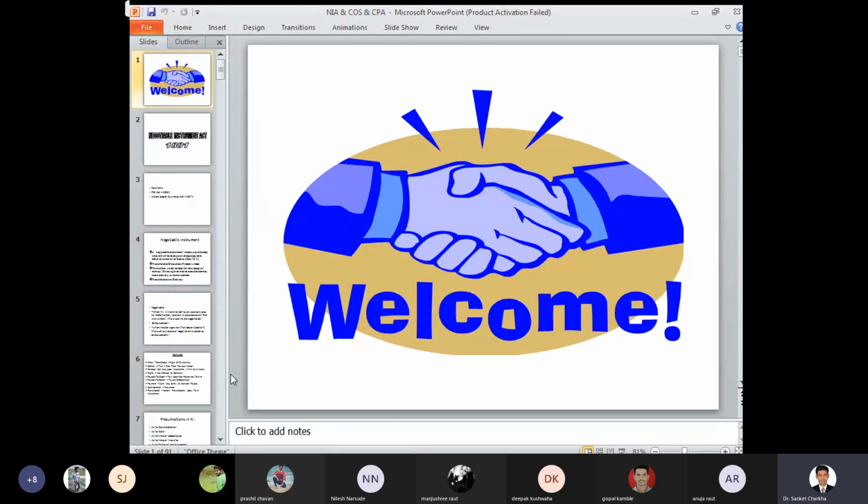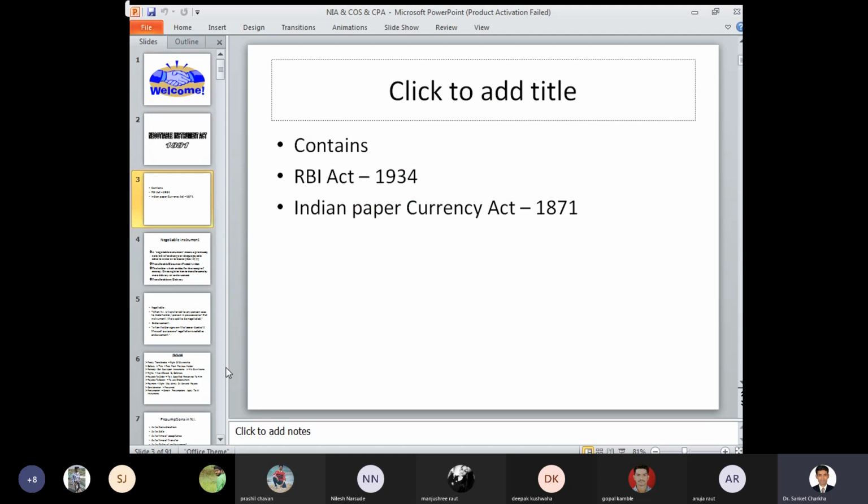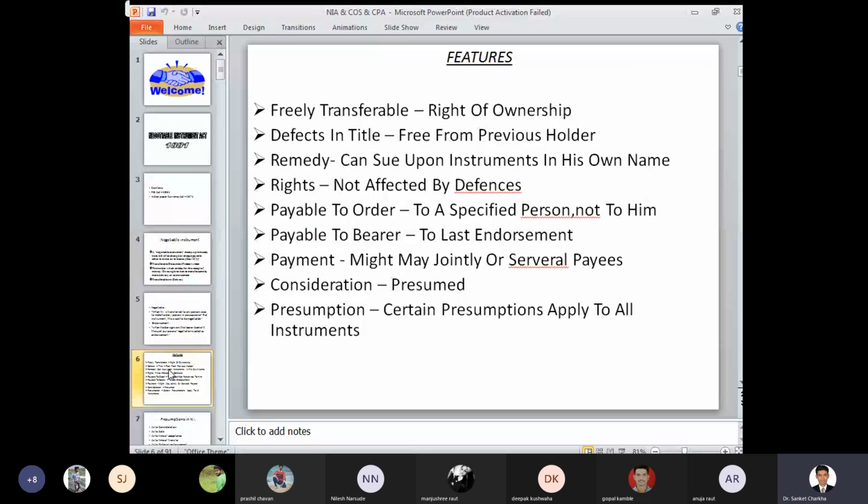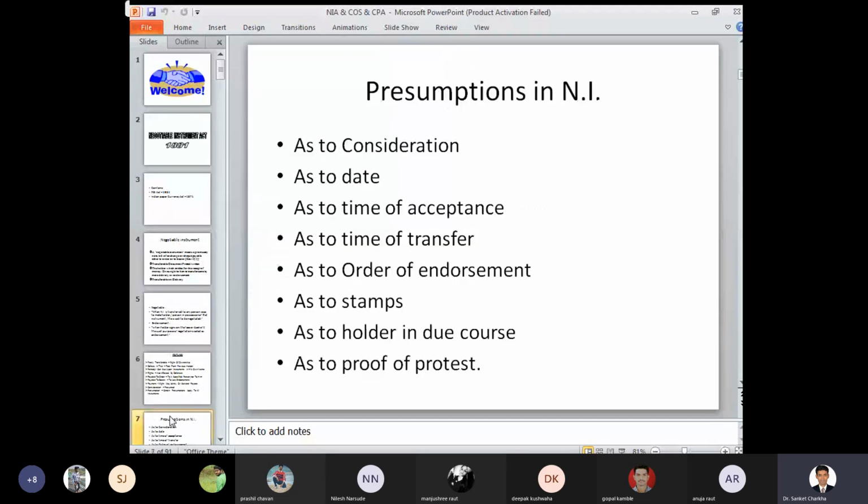We are taking today's subject of legal aspect of business, in which we have started with the third chapter of Negotiable Instrument Act of 1881. We have seen what is the RBI Act of 1934, what is Indian Paper Currency Act of 1871, and the definition of negotiable instruments. Then we have seen various features of negotiable instrument with respect to freely transferable, defects in title, remedy, rights, payable to order, payable to bearer, payment, consideration, and presumptions of negotiable instruments.